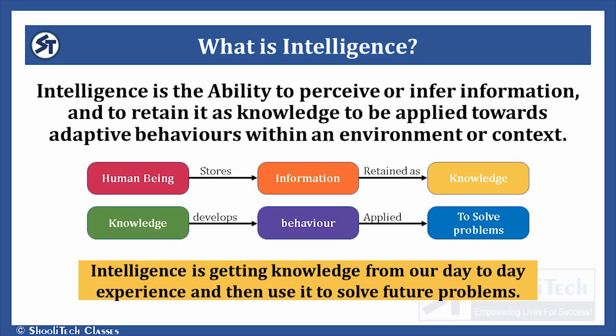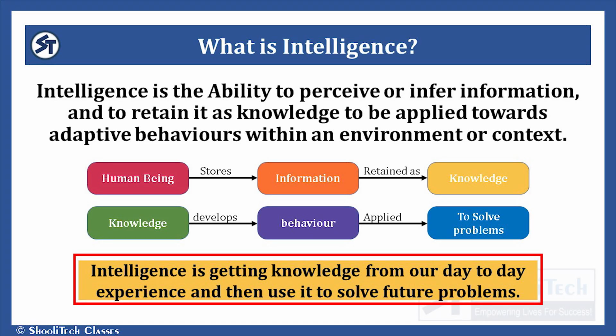From knowledge, the behavior is developed, and our behavior is applied to solve problems. So, if I summarize, the simplified definition of intelligence would be that intelligence is getting knowledge from our day-to-day experience and then using it to solve future problems, right? So I hope I'm clear till this point.